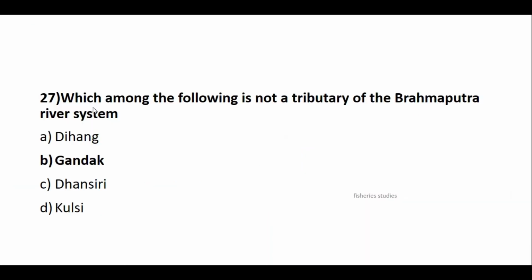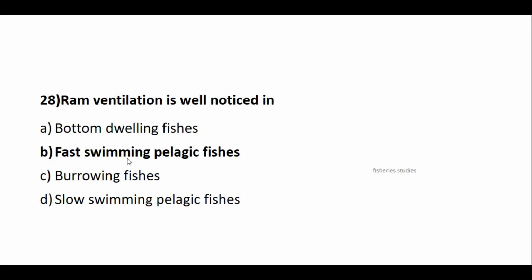Which among the following is not a tributary of the Brahmaputra river system? Dihang is a tributary of Brahmaputra only. Dhansiri also, Kulsi also. But Gandak is a tributary of the Ganga. So the answer is Gandak. Ram ventilation is well noticed in the fast swimming pelagic fishes. They open the mouth and move at speed.